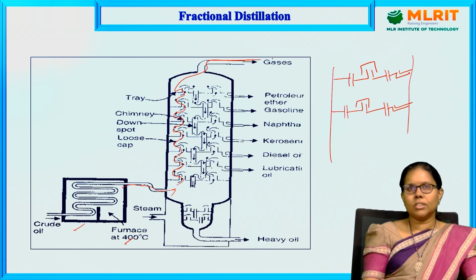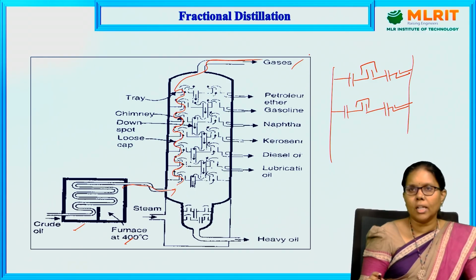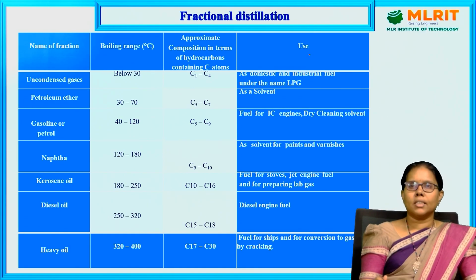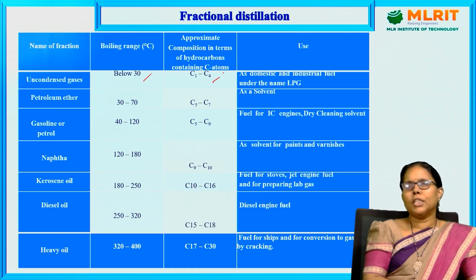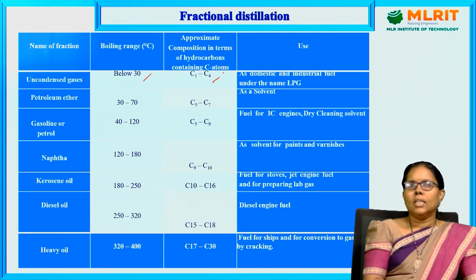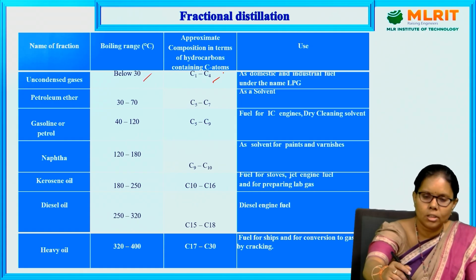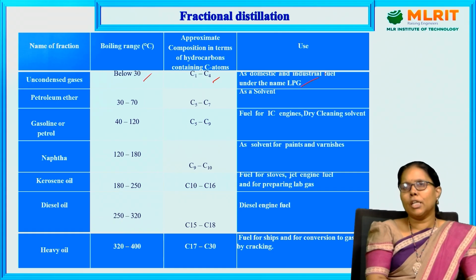The first fraction is the uncondensed gases, whose boiling point is below 30 and chain length is C1 to C4: methane, ethane, propane, butane, butene, propene, propyne. We also get both aliphatic and sometimes aromatic and cyclic compounds. Here we separate the crude oil based upon hydrocarbon length. C1 to C4 are used as domestic and industrial fuels, served to society under the name of LPG.